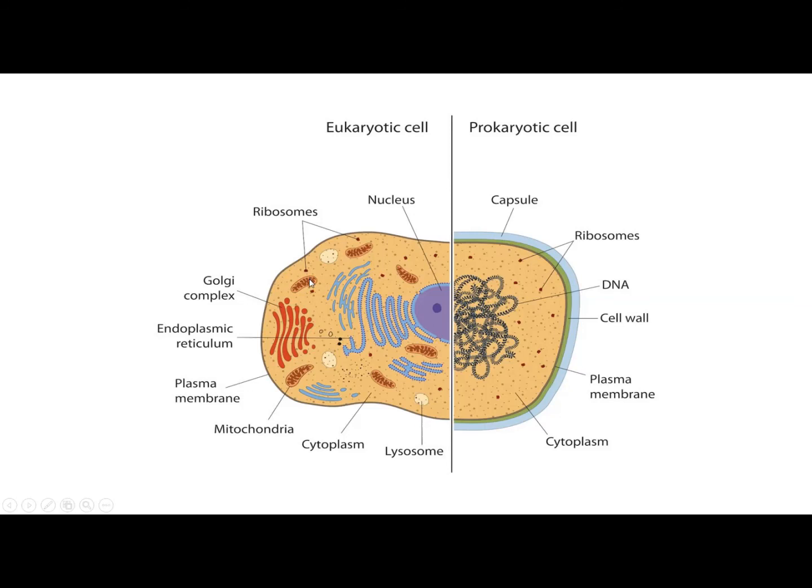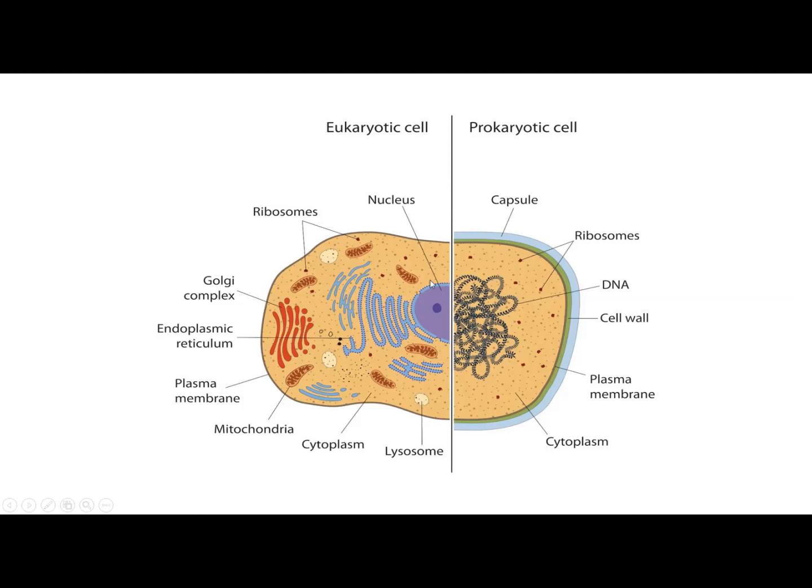Now on the left hand side is a picture of eukaryotic cell in which you can see the nucleus here. This purple one is the nucleus. These are ribosomes. This is Golgi complex. We already have learned the parts of the cell, so I hope that these things are not new for you. So on the left hand side, that is the half part of eukaryotic cell, you can see most of the organelles are membrane bound. Eukaryotic cells are said to be having a true nucleus. This means they are having organelles which are all membrane bound. They have membranes around them.